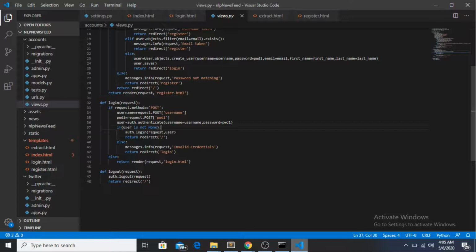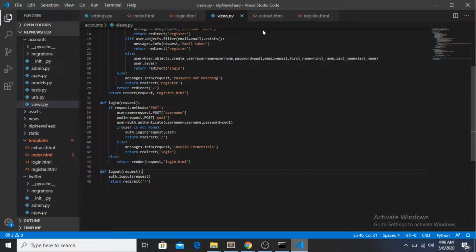So we'll be seeing if user is not none, which means that if a user is there, then log in the user. Otherwise, print invalid credentials, and redirect him to the login page again so that he can log in again. Otherwise, if it's not a POST request, if it's a GET request, then again render the login.html file. So this is about login. Now we'll be talking about logout.